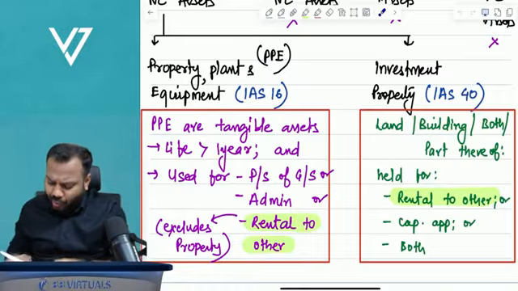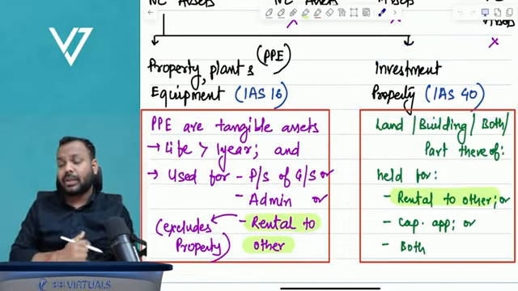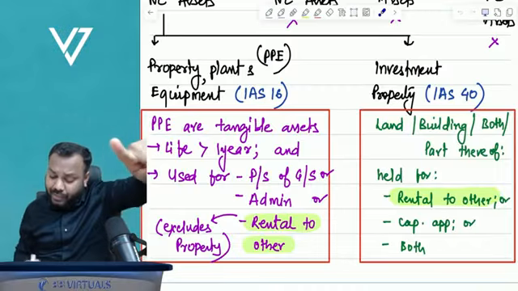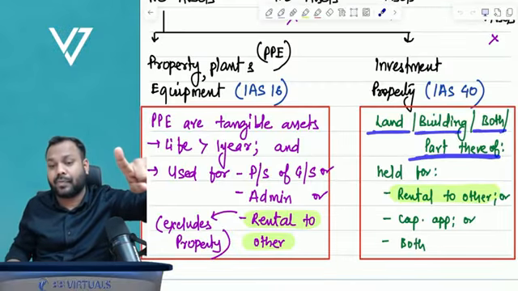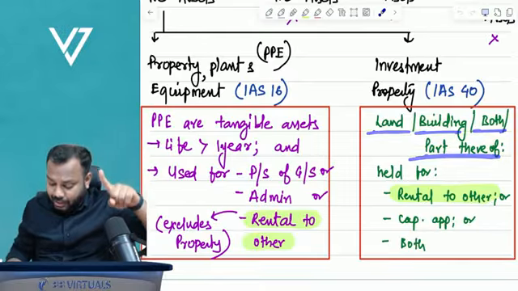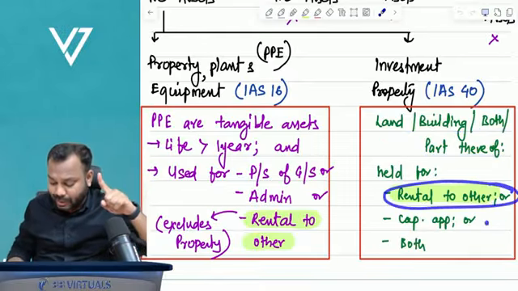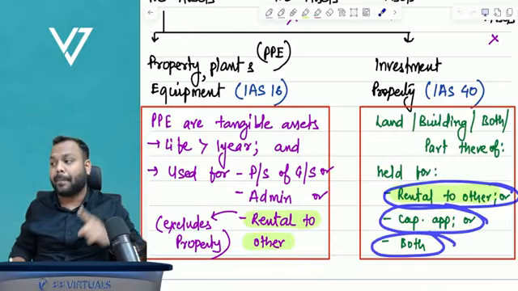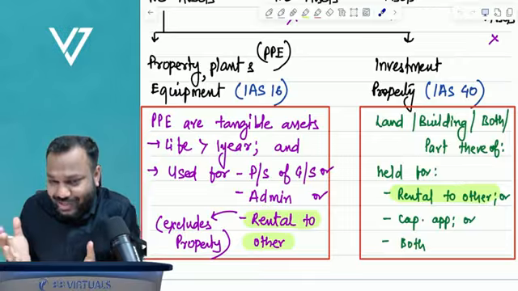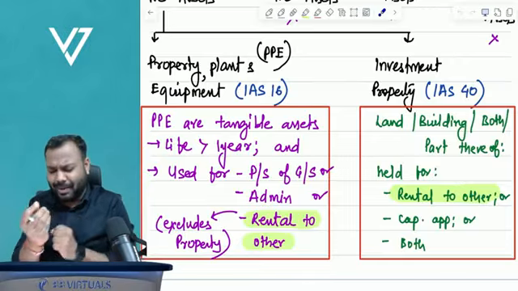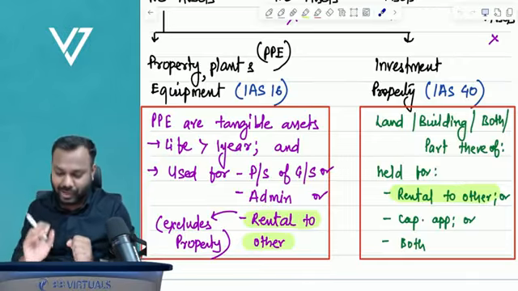Then comes the question, what is investment property in that case? Investment property is specifically either land, building, both or a part thereof, held for rental to others, capital appreciation or both. That is called investment property. Confused? Let me give you a little bit of clarification.